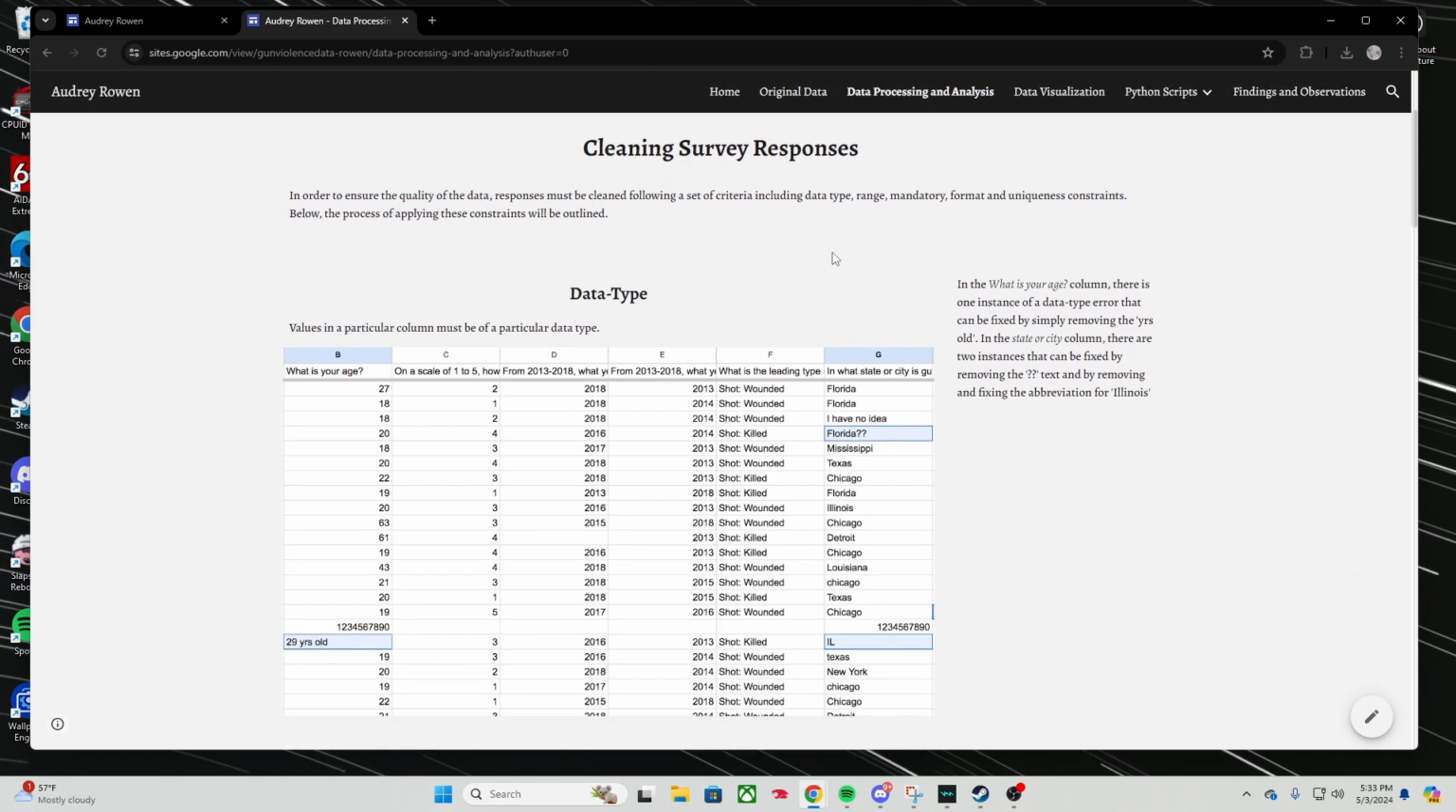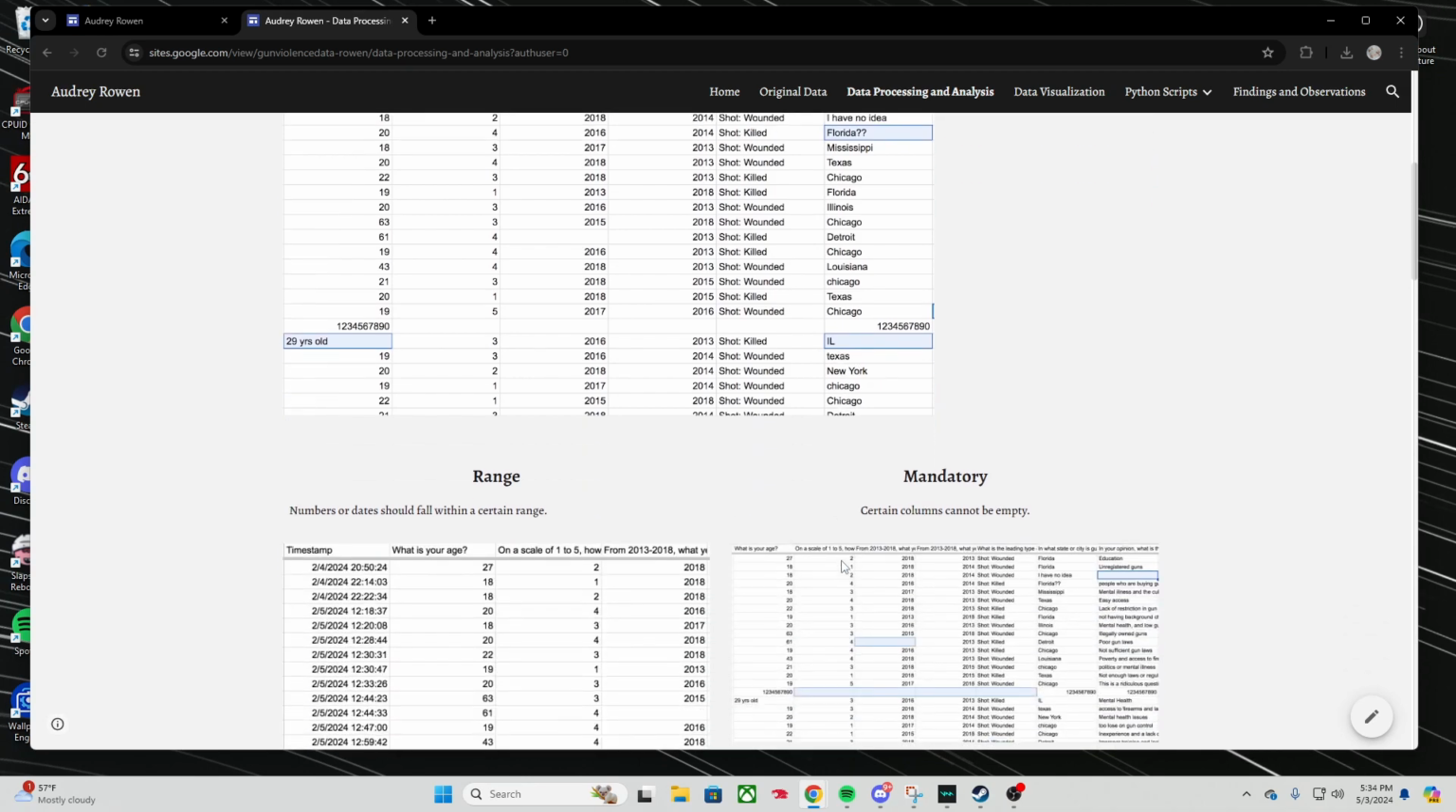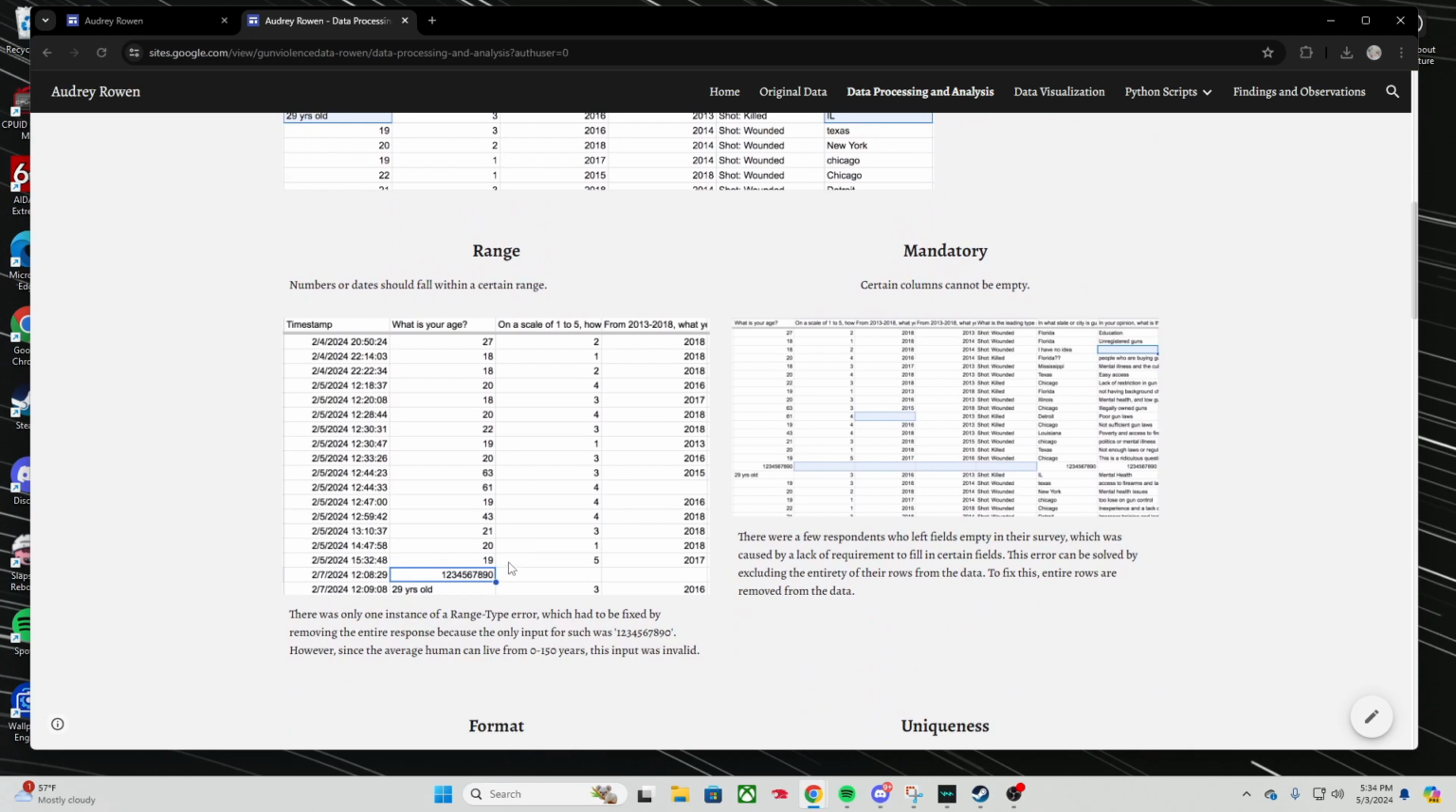So next, I went through the process of cleaning the survey responses. And I did this just visually because there weren't as many entries, but you can do it through searching or filtering. And here we had a lot of data type constraints that were violated. For example, this person put years old after 29. Someone put question marks after Florida, and then another person put the abbreviation for Illinois. As for range constraints, someone put a slew of random numbers here, and then there were also some mandatory constraints where certain columns were empty.